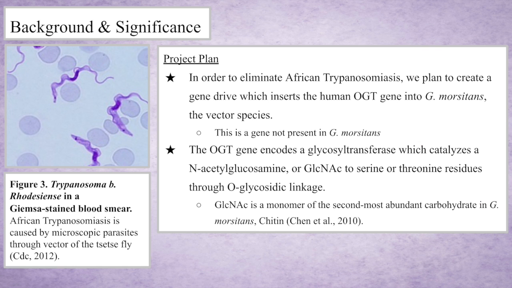The tsetse fly was selected as the target for CRISPR-Cas9 daisy chain gene drive because it is one of the most prevalent vectors of African trypanosomiasis. The genome of this species has also been sequenced, making genome editing simpler. For the genetic modification, the OGT gene found in humans would be inserted into the tsetse fly. This would be inserted into the fly's genome along with a CRISPR package which encodes for a gene drive.